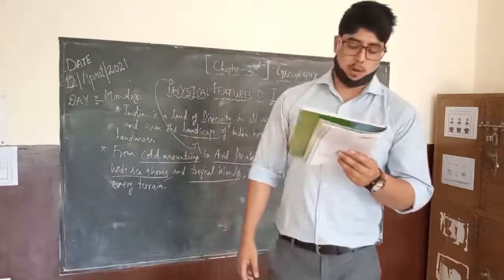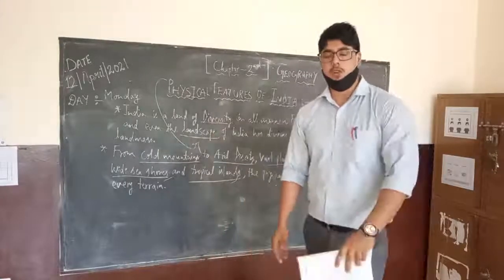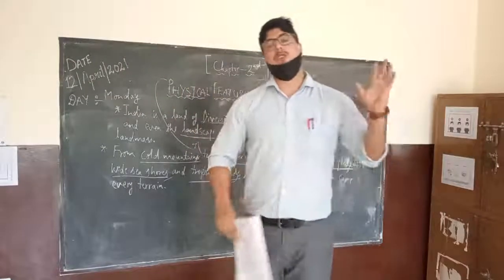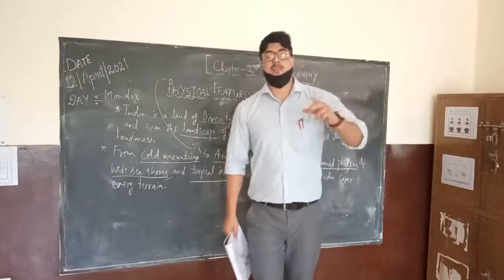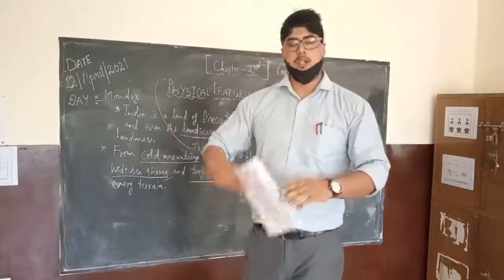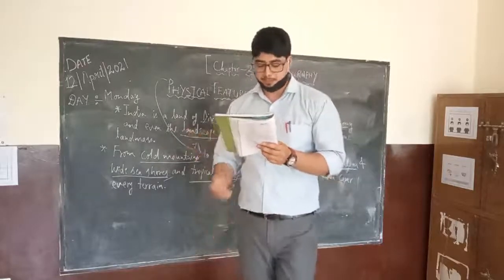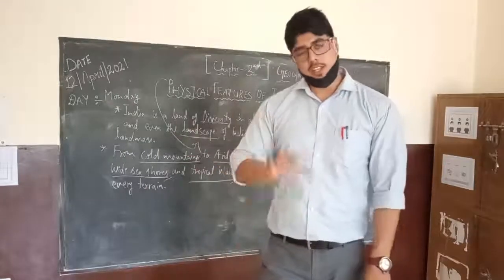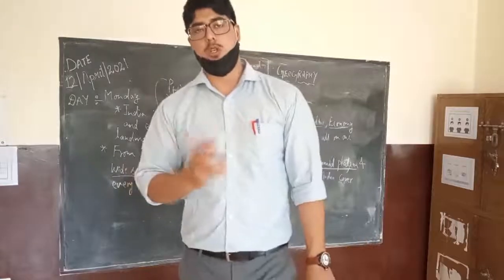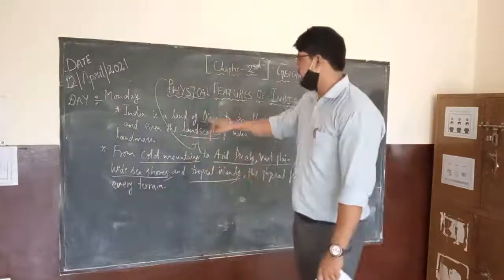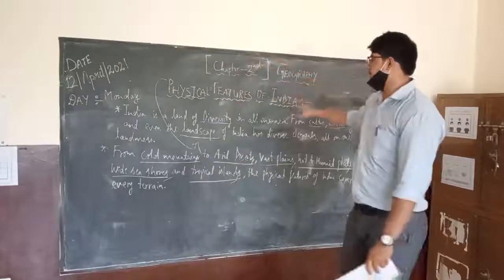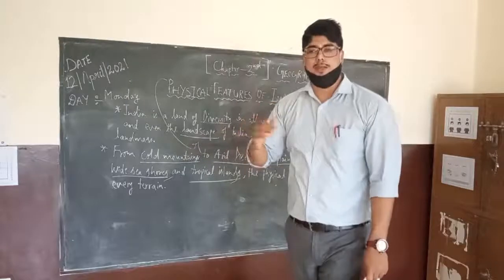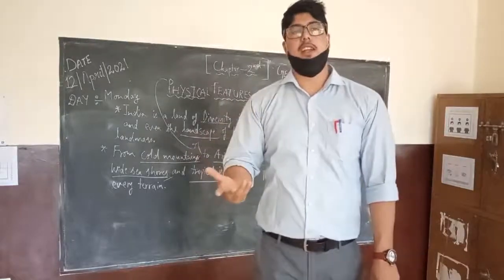Have you ever thought about the causes of these variations? Did you ever think why there is so much variation when we talk about stones? One is very hard, one is very soft. Why is there variation in the color of the soil? Most of these variations are caused by differences in rock formation. All the differences which we see in the rock or soil around India, because in this chapter we are discussing India, are just because the formation of rocks is different at different places.